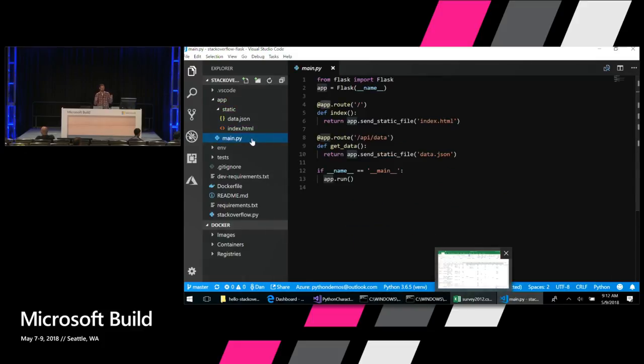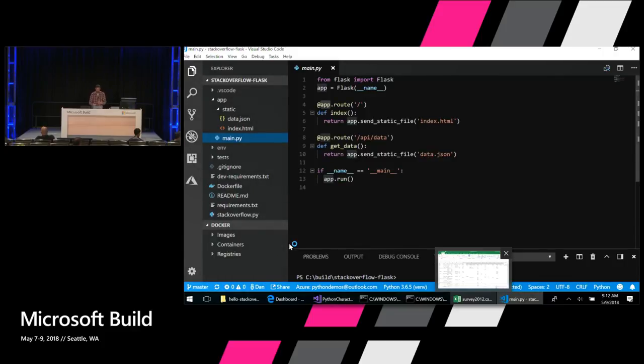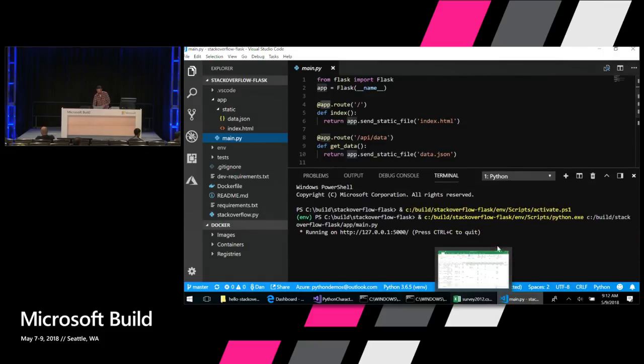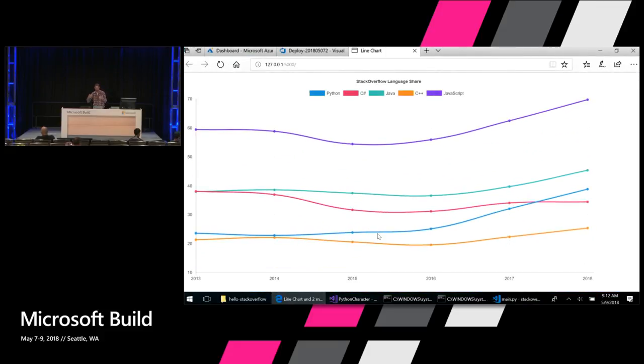So to run this, remember we have run Python file in terminal. Right-click, run Python file in terminal. That's going to go ahead and run that Flask app, and it's running on localhost. A really cool thing here in the terminal: there are these links that show up whenever you've got files or other things you can navigate to. So I'm going to control-click and open this up here, and there's a neat chart with the data we just analyzed, and you can see Python here has really been picking it up over the last few years. That's what we were talking about earlier, and it's at the 38% mark.